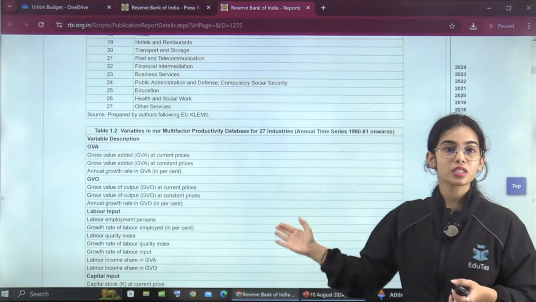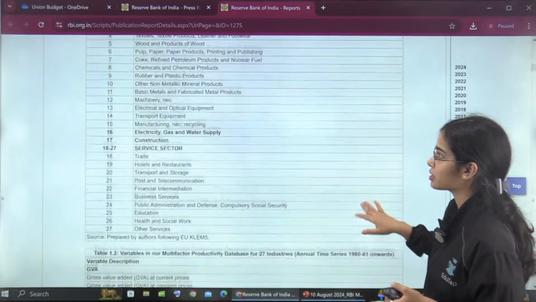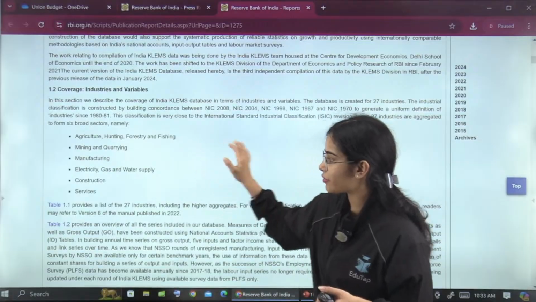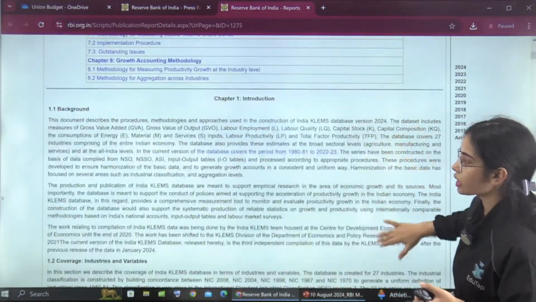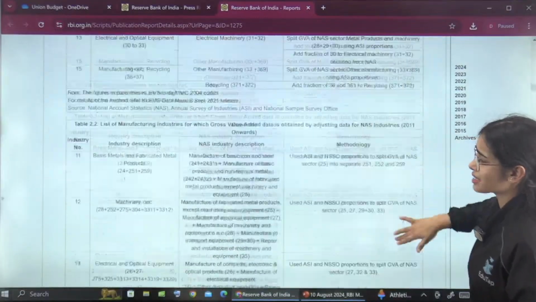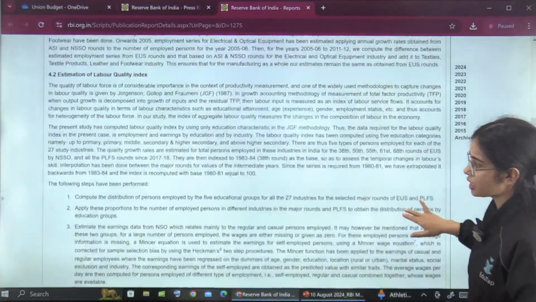Rather than focusing on this report, you can focus on the FSR, Financial Stability Report, and the Report on Currency and Finance. Basically, just focus on the industries, the variables and the background. A question can come from the theory part, but is it really feasible for you to read the whole report and methodology just for one question?